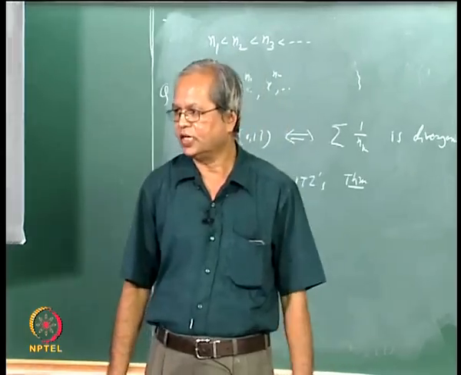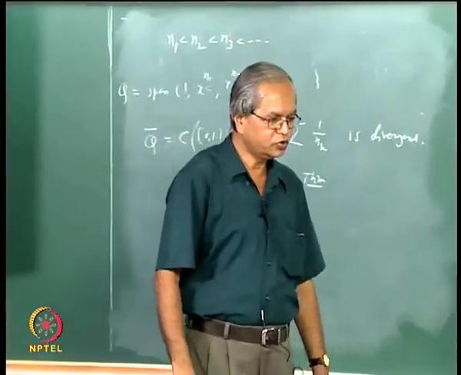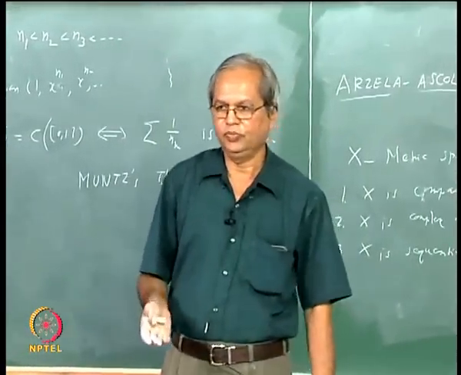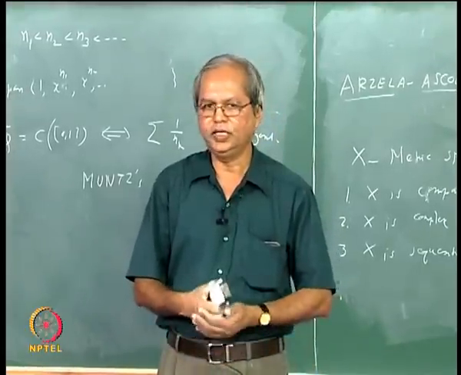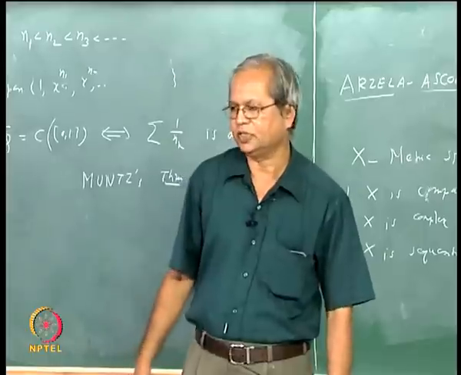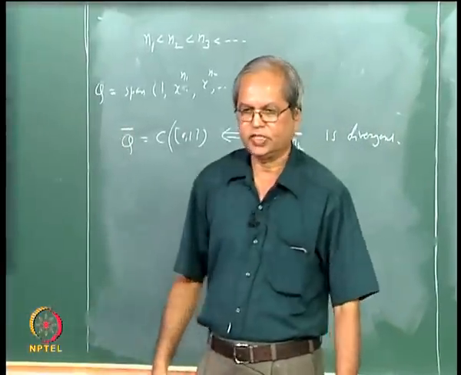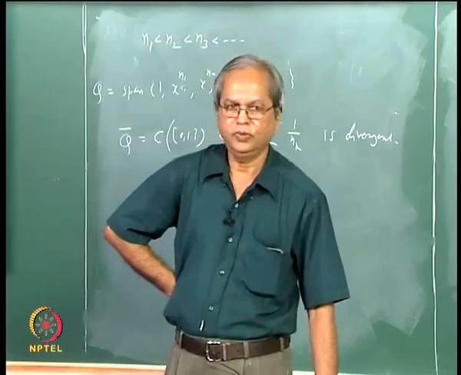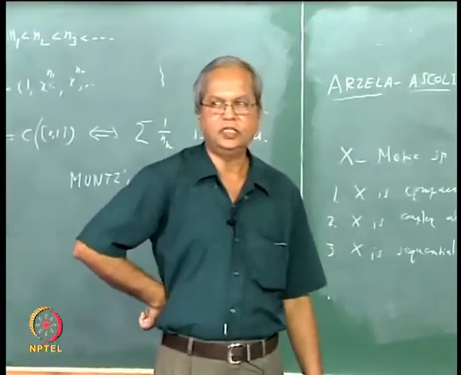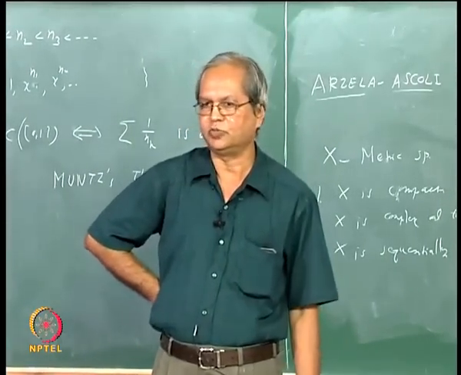But this is not true in general. It is true only in R, R2, Rn, etc. In other metric spaces you can find sets which are closed and bounded but not compact. In fact, it can be shown that this happens only in finite dimensional spaces.